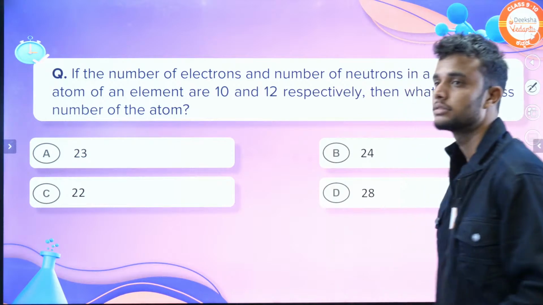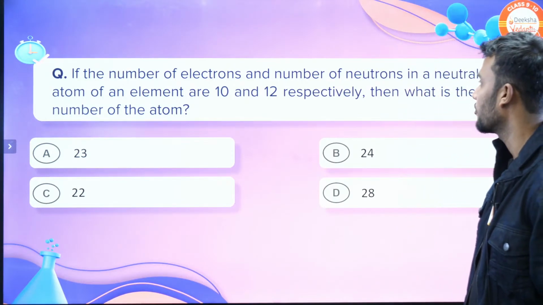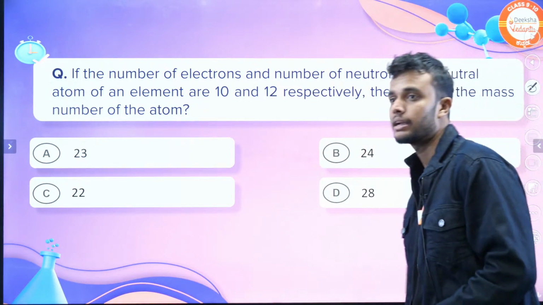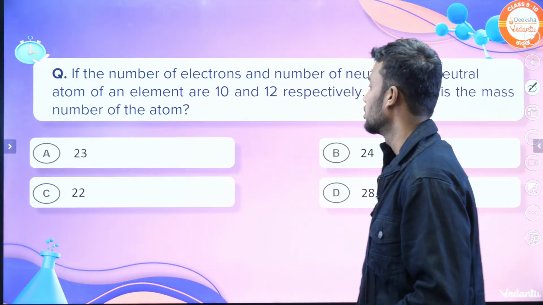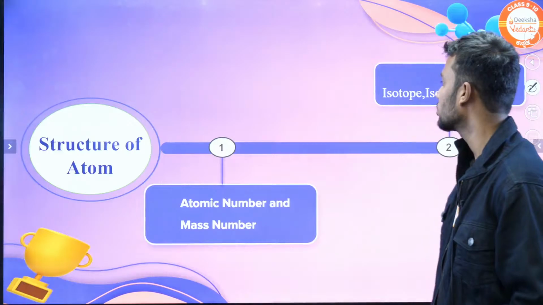Let's move on to the second one. If the number of electrons and number of neutrons in a neutral atom of an element are 10 and 12 respectively, then what is the mass number of the atom? Which one is the mass number? Option C, 22. Next, move on to the last question.